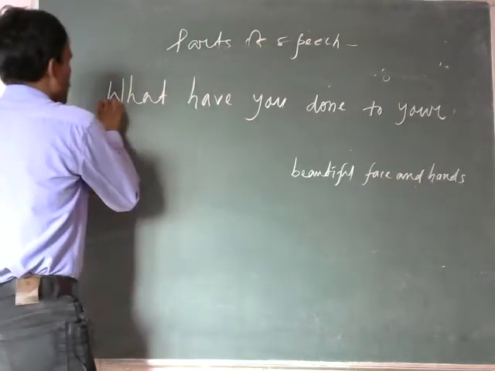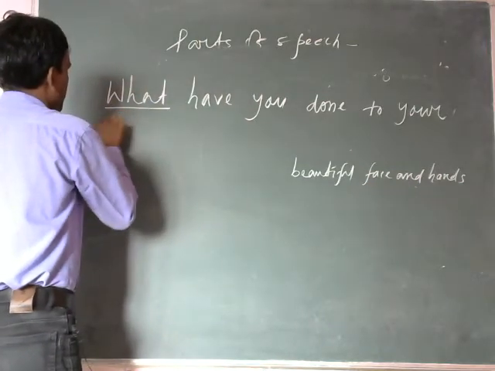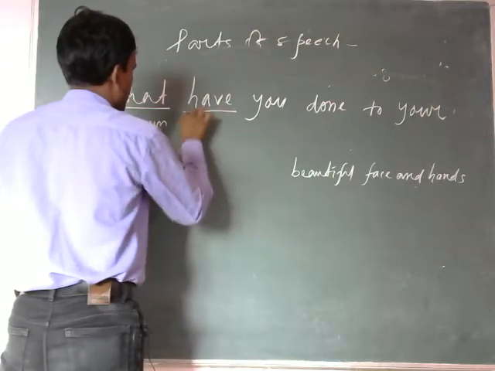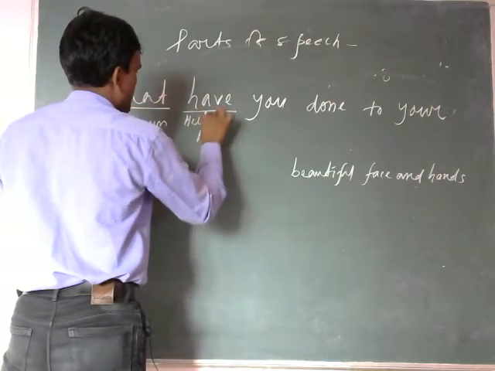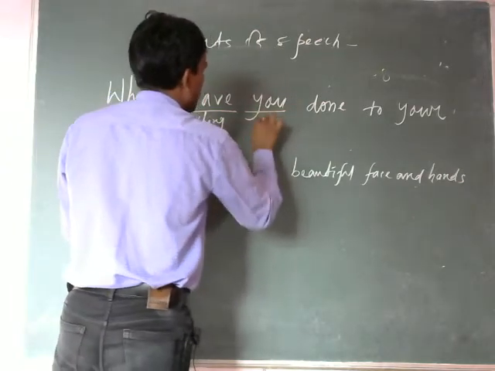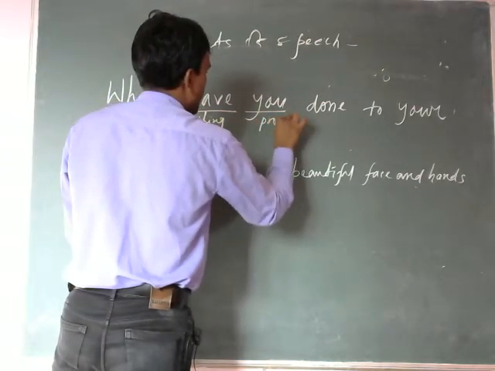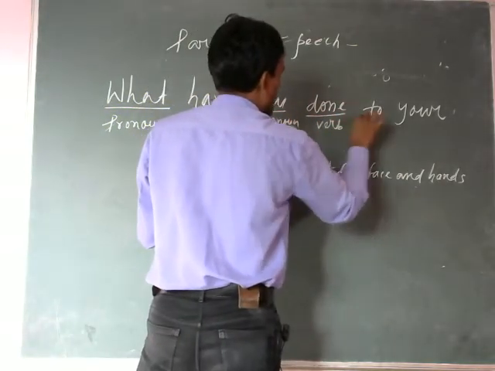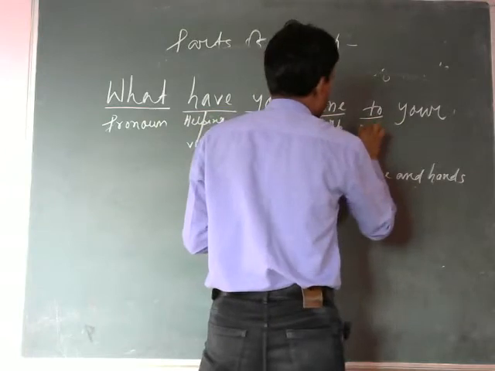Look here. What? Pronoun. Have. Helping verb. You also pronoun. Done. Verb. To. Preposition.